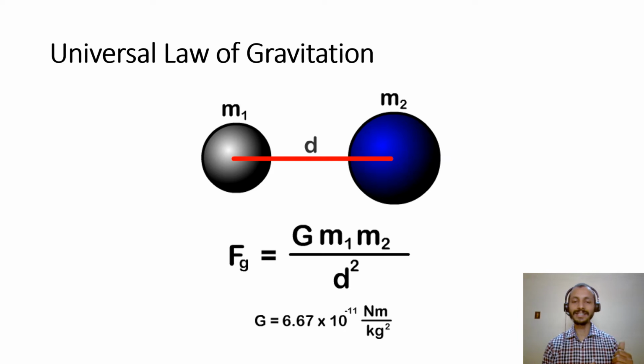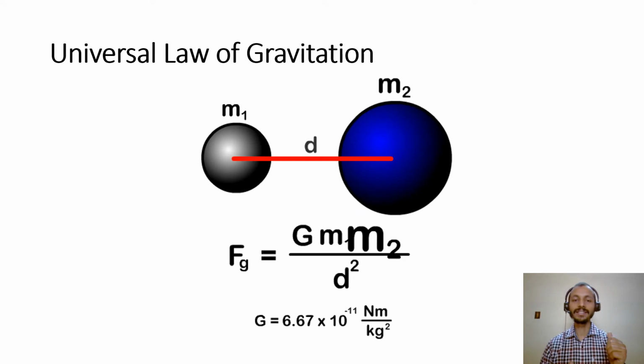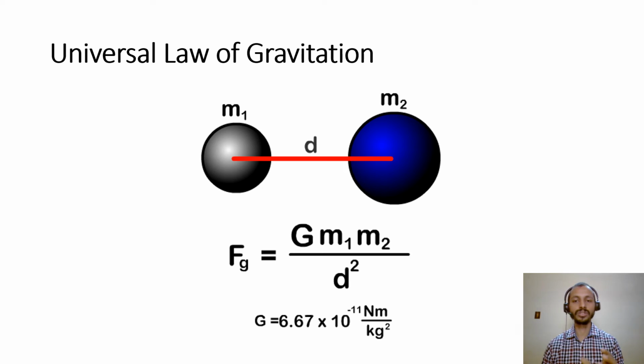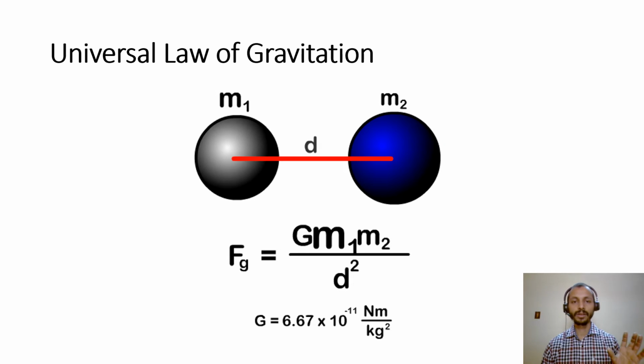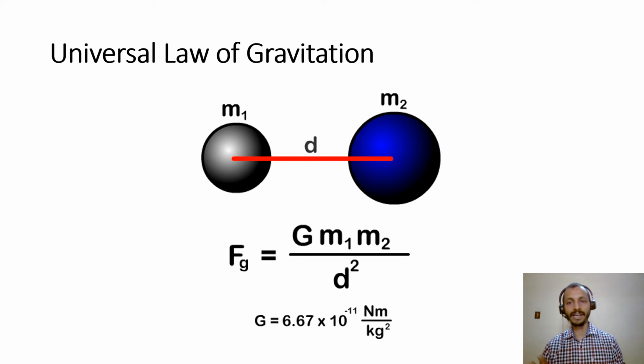Its value is 6.67 into 10 to the power minus 11 newton meter square per kilogram square. So the formula that we get from the universal law of gravitation is Fg equals G m1 m2 upon d square, where Fg is the gravitational force, m1 is the mass of the first object, m2 is the mass of the other object, and d is the distance between them.